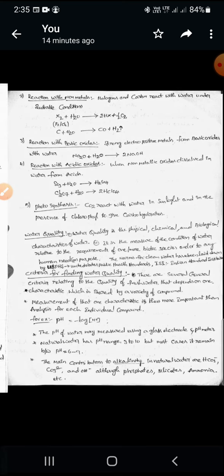But in most cases the water has a pH between 6 and 9. Generally, a pH value of 7 indicates neutrality, meaning the water is neutral in nature. Water should be neutral, because either acidic or basic water is not suitable for drinking or consumption.